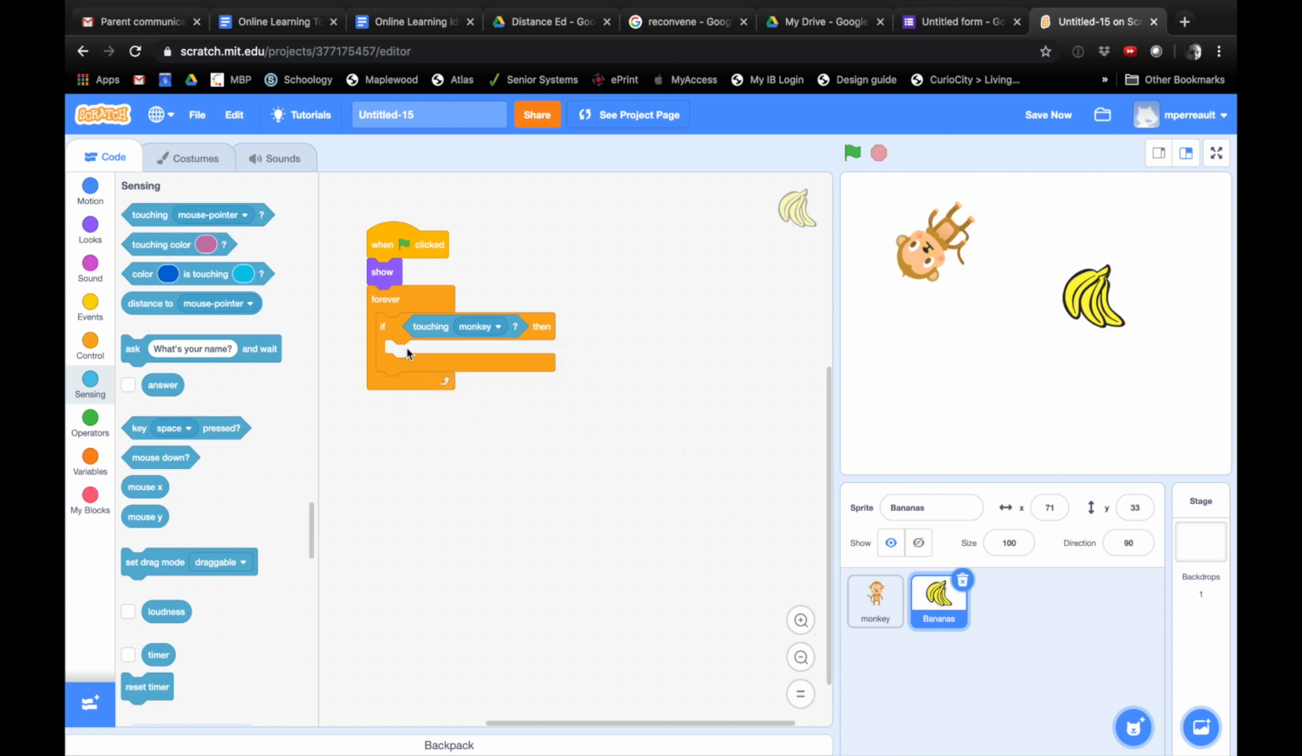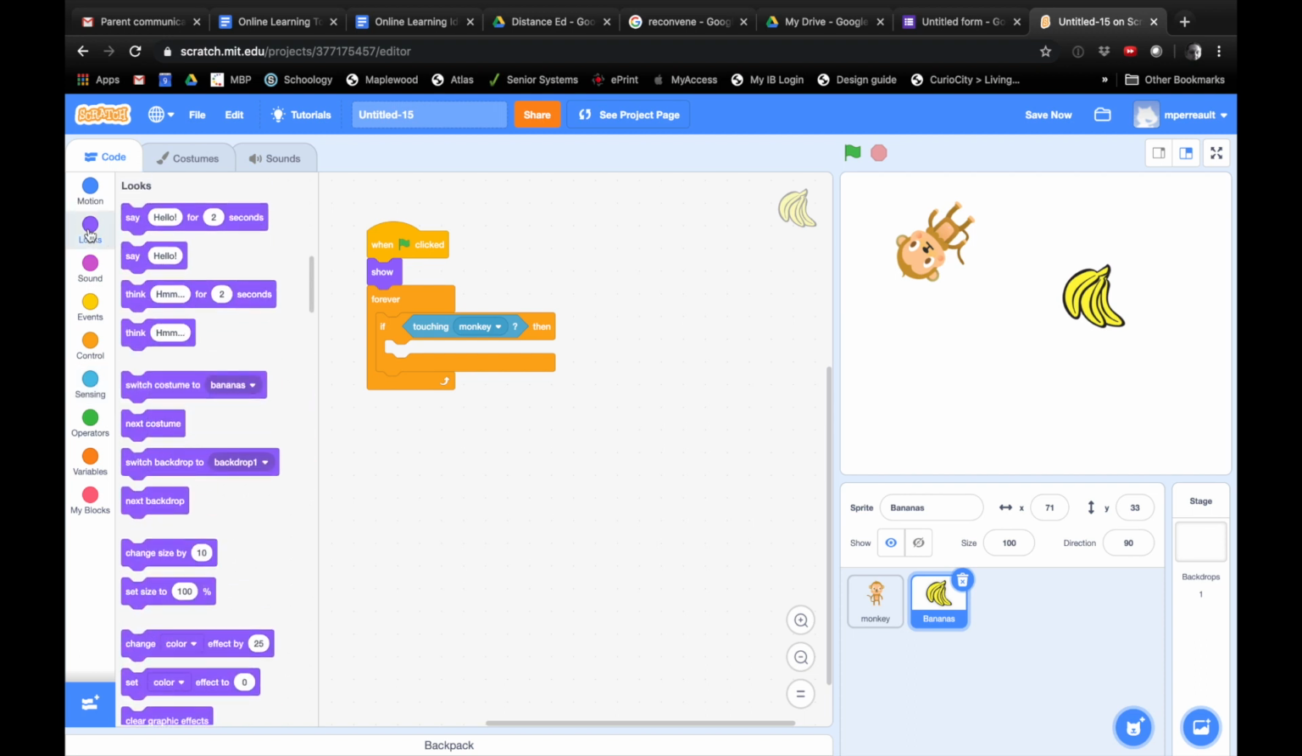So right now, this is what it says. When we start our program, show the bananas. Forever, if it's touching the monkey, then do something. So what do we want that something to be? We want it to disappear. So where did we find that again? Motion? You sure? Looks. Looks, maybe.